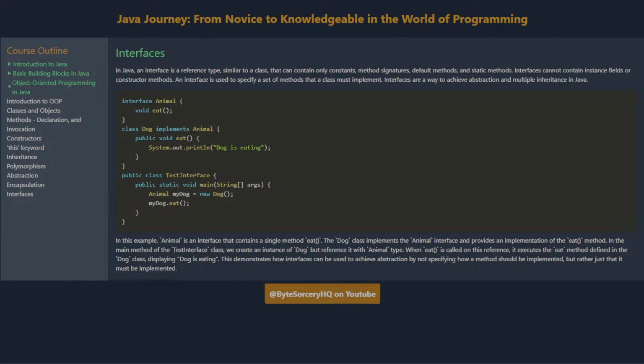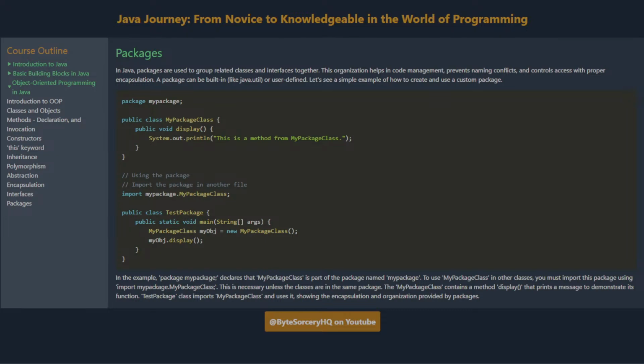In this example, Animal is an interface that contains a single method, eat. The Dog class implements the Animal interface and provides an implementation of the eat method. In the main method of the TestInterface class, we create an instance of Dog, but reference it with Animal type. When eat is called on this reference, it executes the eat method defined in the Dog class, displaying "Dog is eating". This demonstrates how interfaces can be used to achieve abstraction by not specifying how a method should be implemented, but rather just that it must be implemented.